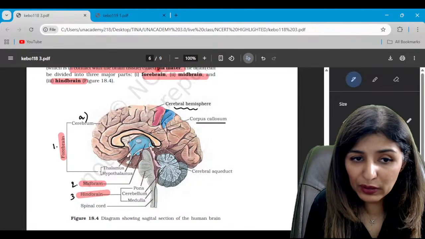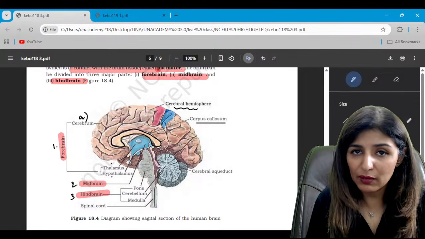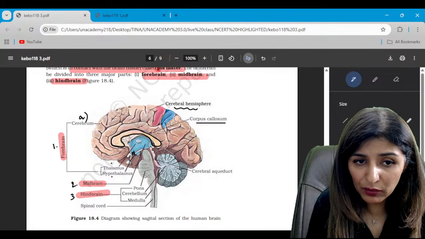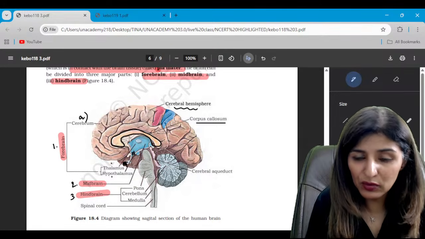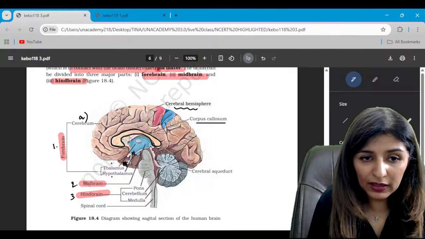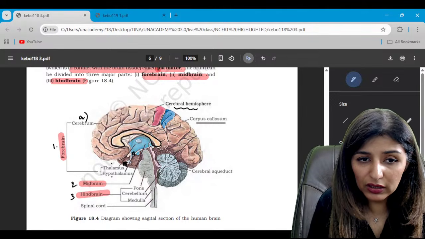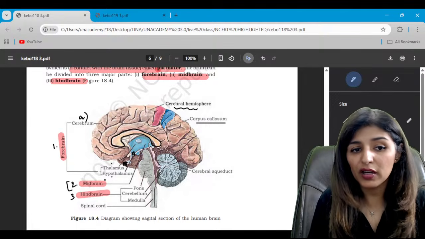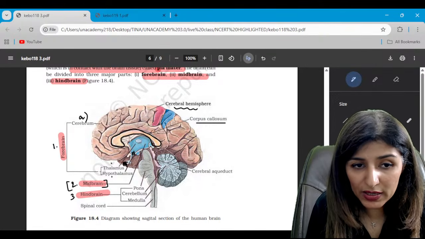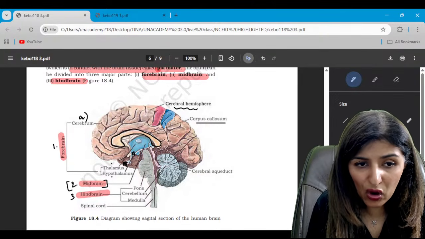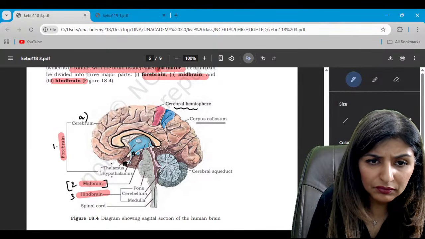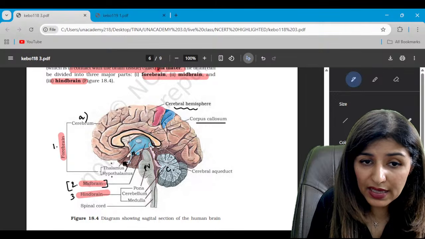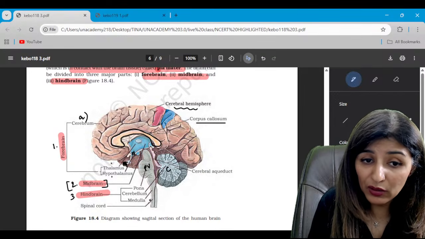Now beneath that we have the thalamus and hypothalamus, which are part of the diencephalon, right? This is the hypothalamus, and this represents the pituitary gland, which we are going to discuss in the next chapter. Then below the diencephalon, surrounded by the forebrain, we have this part called the midbrain. Now the different regions of the hindbrain here: this is the pons varolii, this is the cerebellum, and this represents the medulla oblongata.